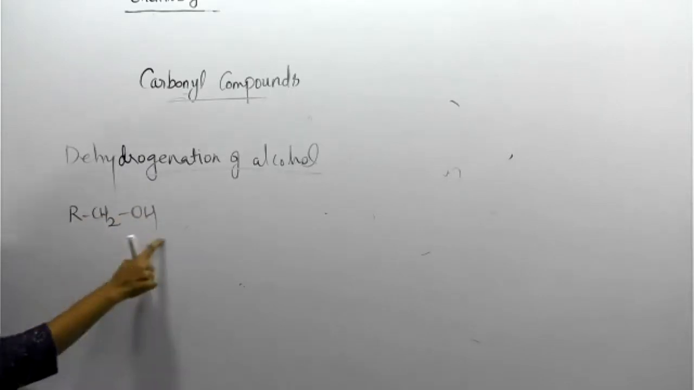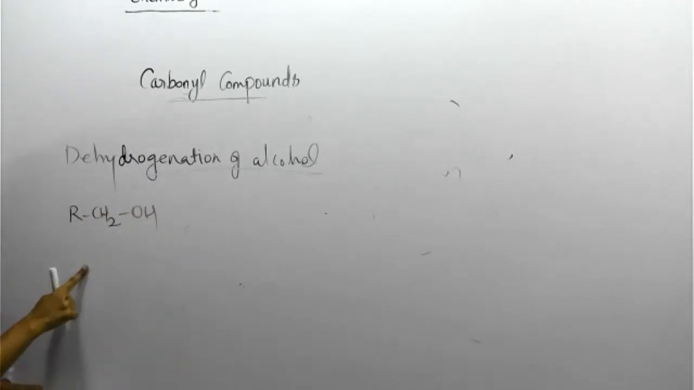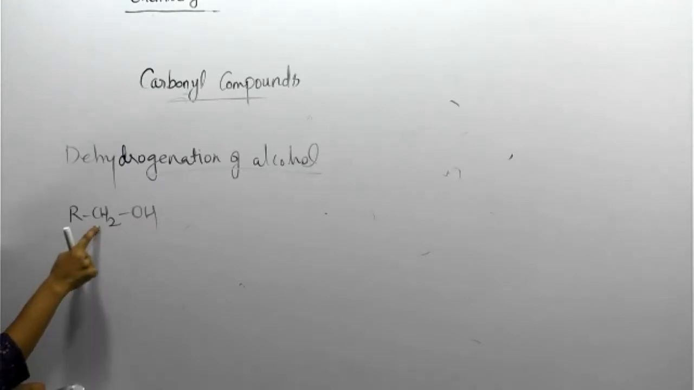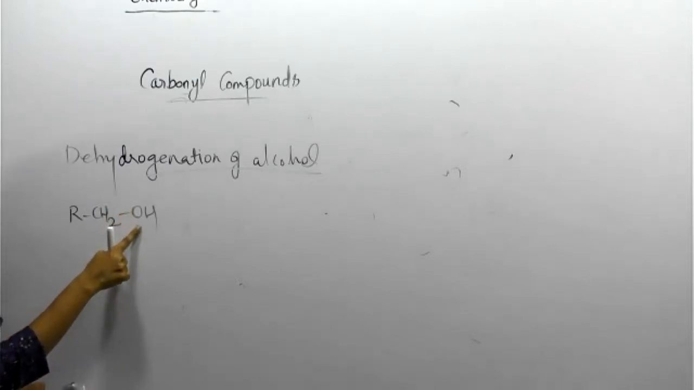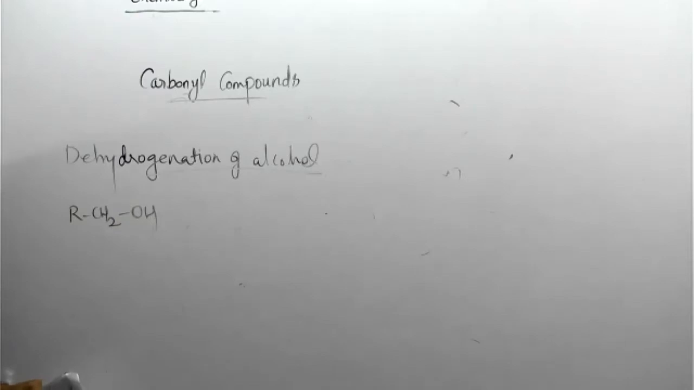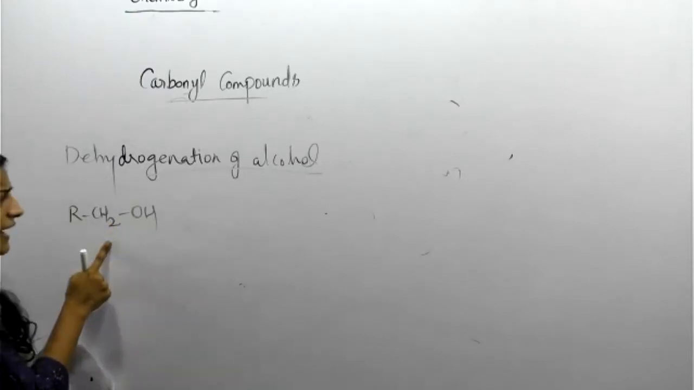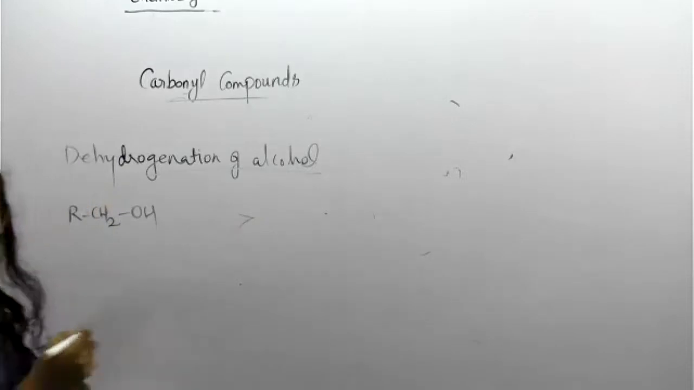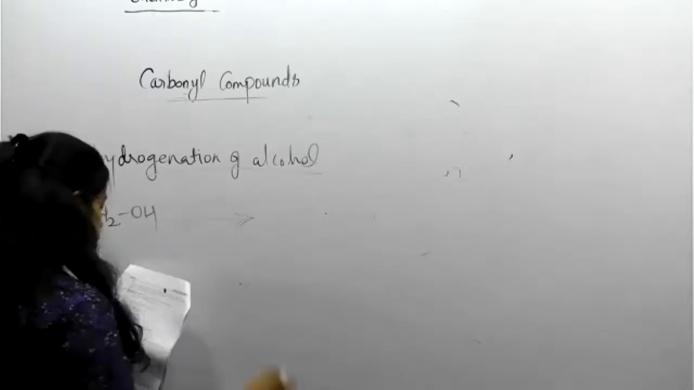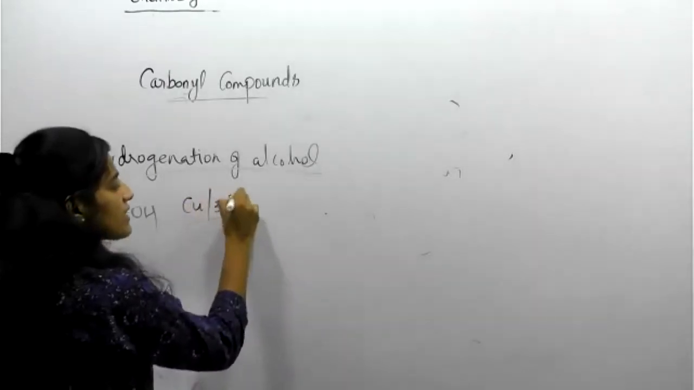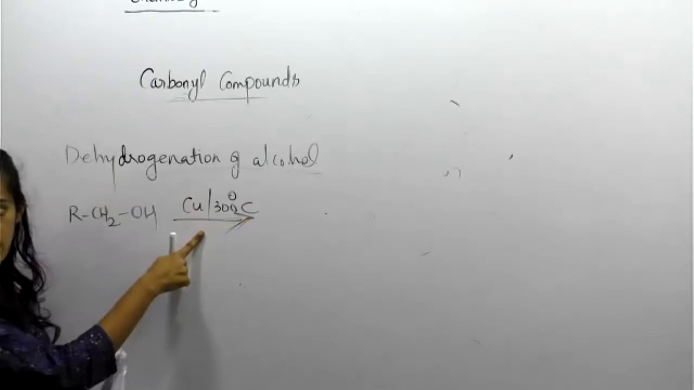RCH2OH. What type of alcohol is this one? Primary, secondary, tertiary? Primary. Why primary? Because this alcohol group is attached with only one carbon, that is called what? Primary alcohol. Okay, so this is a primary alcohol. When it is heated, hydrogen will be liberated. Gas is removed. Why? When it undergoes heat. We want to provide heat, but heat in the presence of copper at 300 degrees Celsius. Students, are you familiar with this reagent?